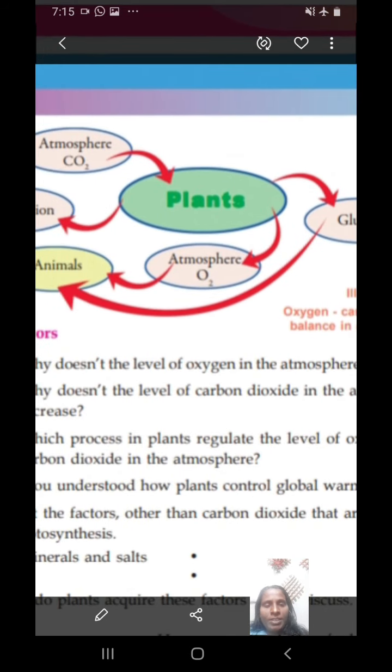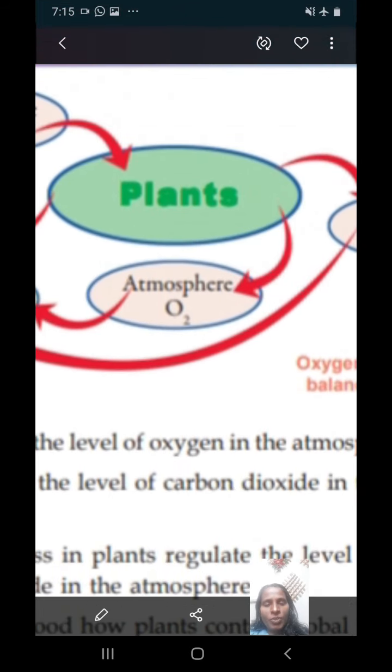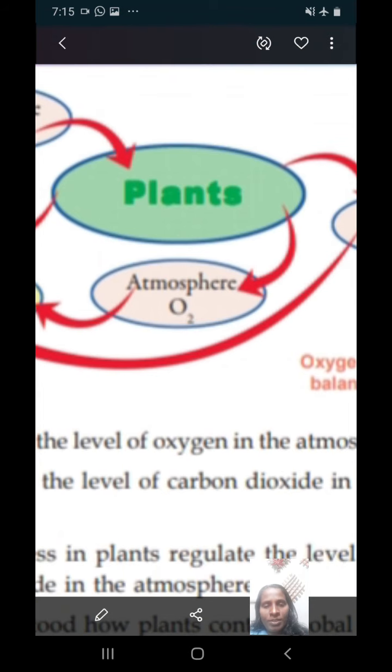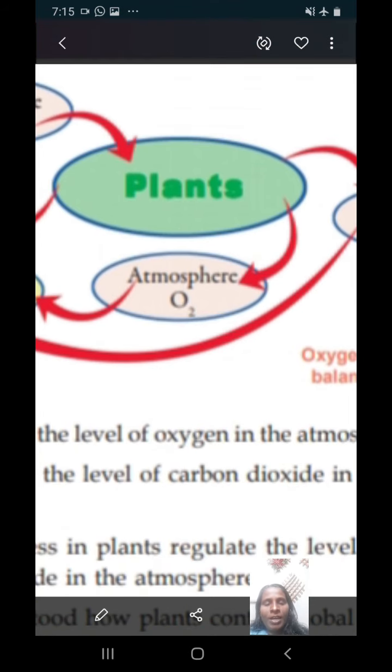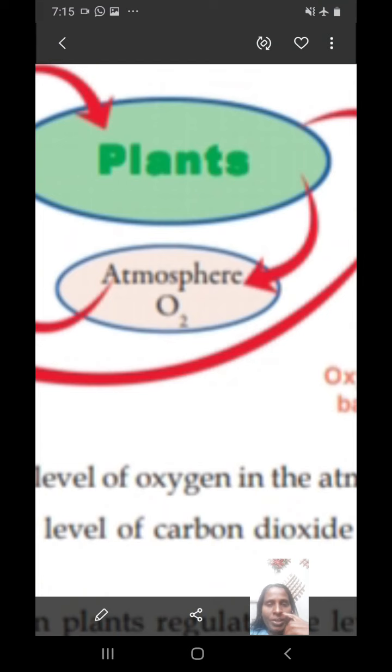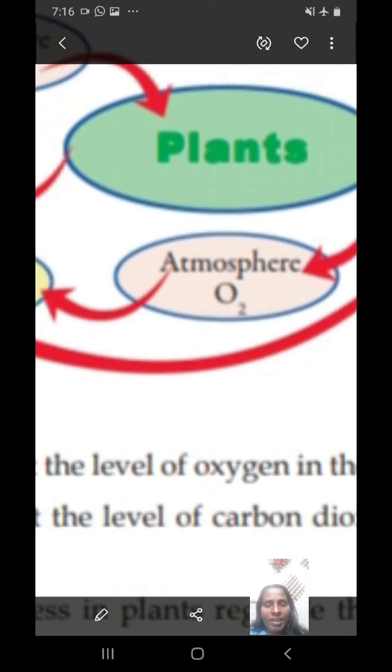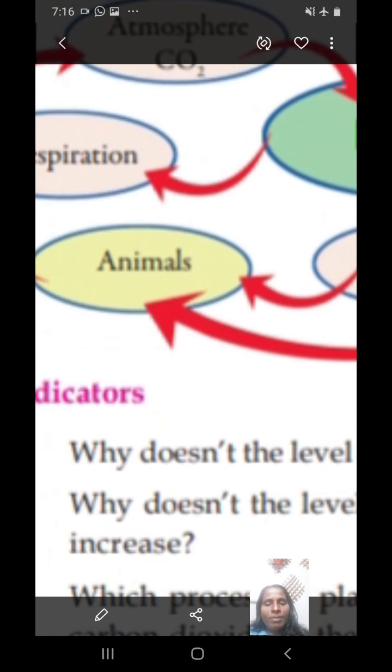So the main part here is green plants only. Green plants control everything in our world. Through the photosynthesis process, green plants produce oxygen. This oxygen enters the atmosphere. The end product of photosynthesis, oxygen, is released into the atmosphere, and from there it is absorbed by animals, including human beings and other types of animals.